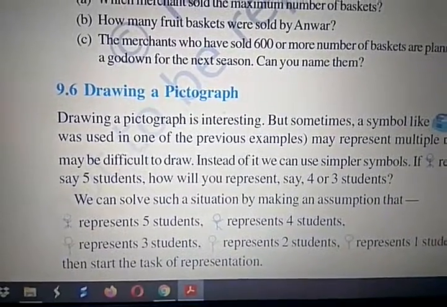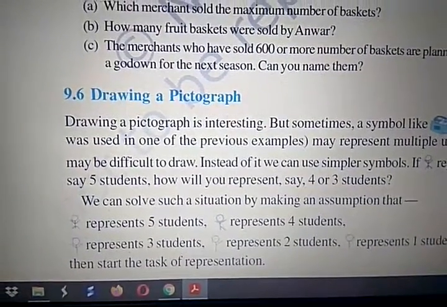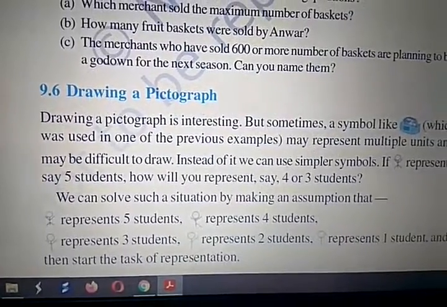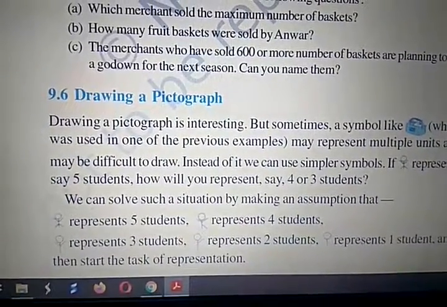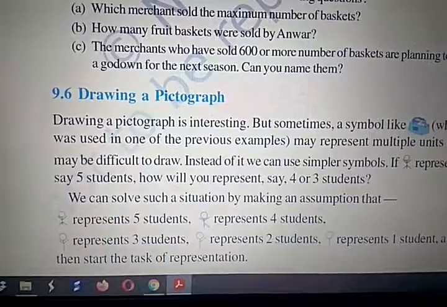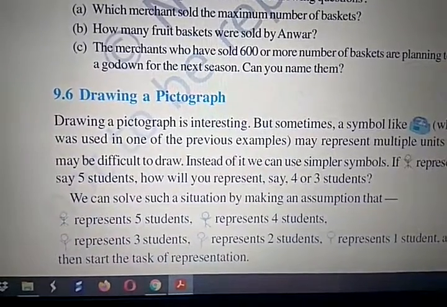Okay students, drawing a pictograph means the data is given and according to the data we have to draw the pictograph. That topic we will see in our next session.